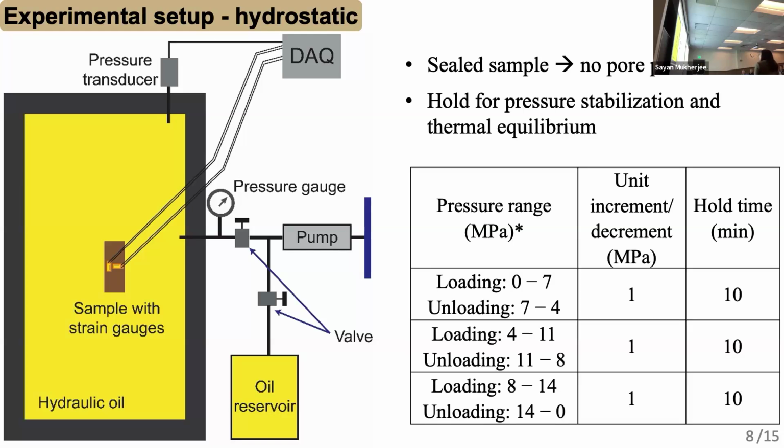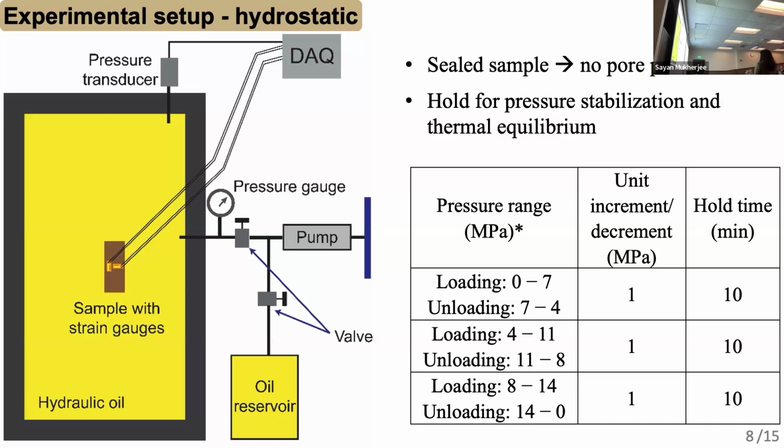In this test, we also use similar features, increasing and unloading the pressure. For each increment of pressure change, we try to hold it for 10 minutes for pressure stabilization and thermal equilibrium. I want to mention that we do not have a temperature measurement, so we just guess that it will be equilibrated for the thermal effects.